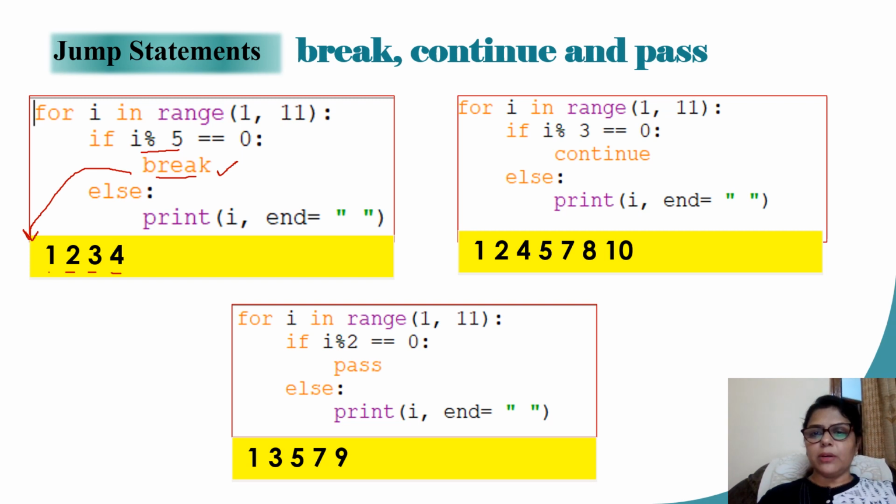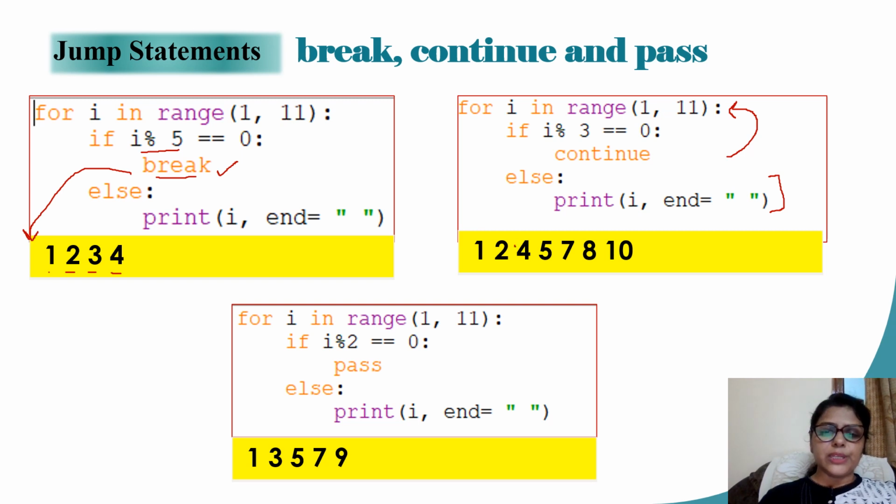The continue statement, on the other hand, is also a jump statement. This also says skip over the rest of the statements for the loop, and instead of terminating the loop, it says continue with the next iteration. So let me take the same example: for I in range 1, 11. This time I say if I percentage 3 double equals 0. That means whenever I find my value of I as a multiple of 3, in that case I want to continue. Continue means skip the rest of the statements in the loop, move to the next iteration.